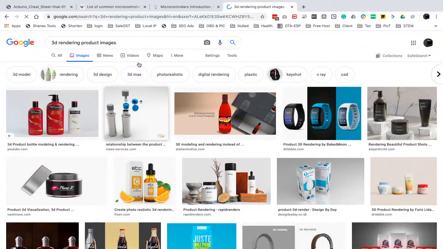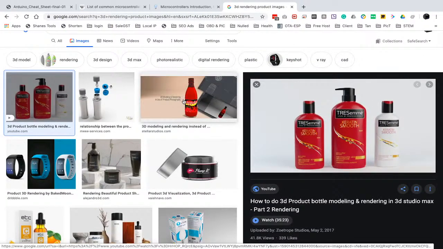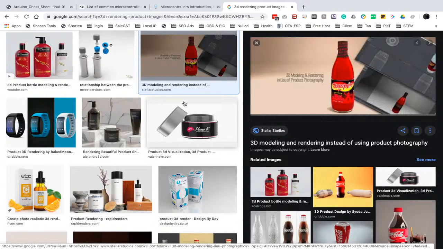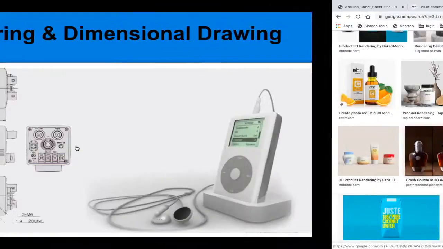In today's software, in SolidWorks or any other 3D software, you will get rendering options, so your design looks like the original design. And you can also give some backgrounds too. So this kind of rendering images you can get after rendering.